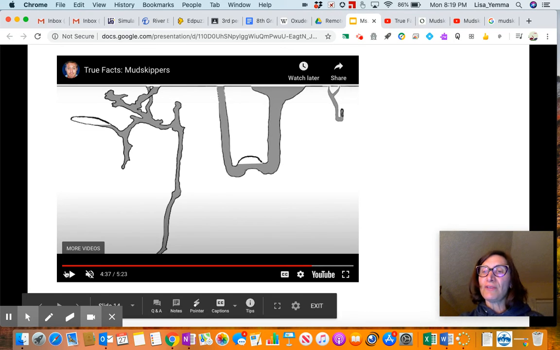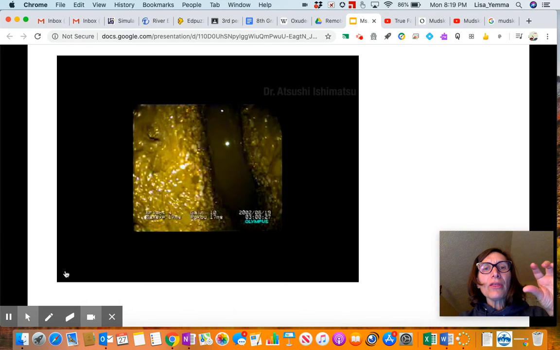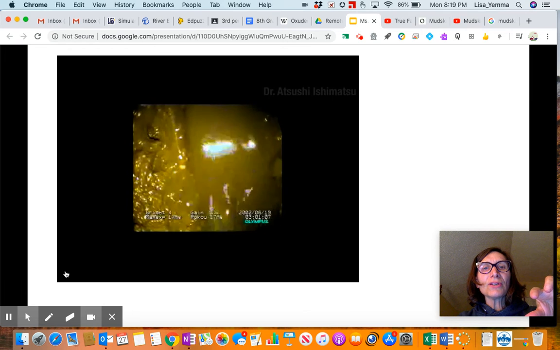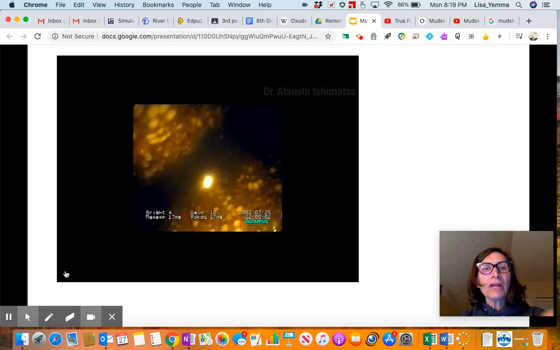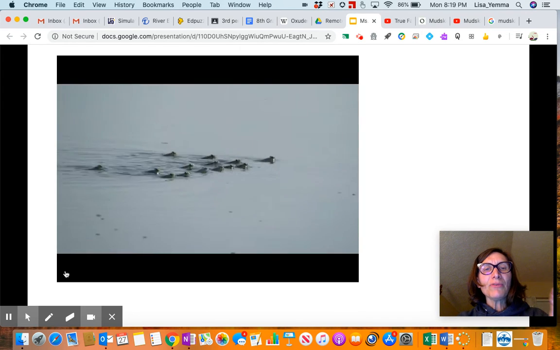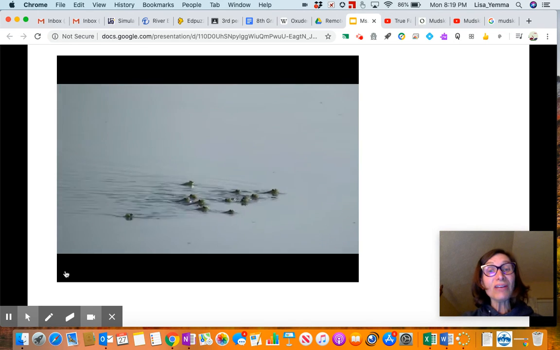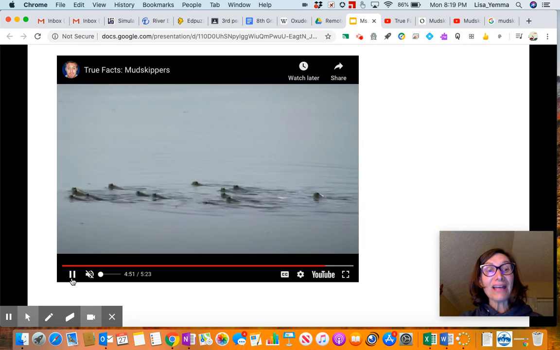And then this is a video that somebody took where you can see the mudskipper's eggs in that chamber. There you can see some things moving around. And then, of course, the babies are hatched. That's how little we know, you guys. That's how little we know.